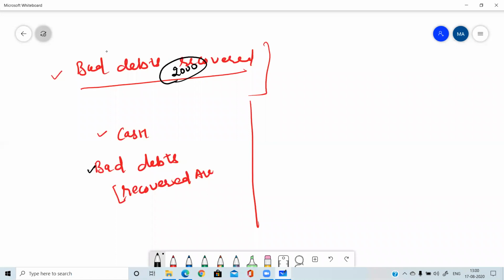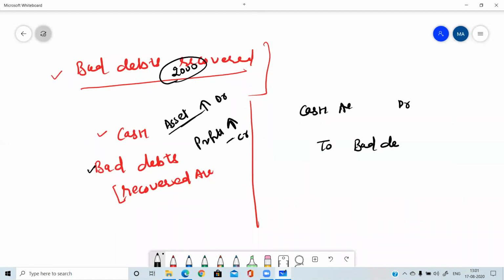Now tell me please which account will be debited and which will be credited. I am waiting for your answer. Tell me. Cash is an asset. Yes, cash is an asset. Asset is increasing. Bad debt recovered is a profit or revenue we can say, so it is also increasing. Whenever an asset increases, debit. So this account will be credited. So the entry will be cash account debit to bad debts recovered account. Whatever the amount is given in the question, we need to write that amount only.